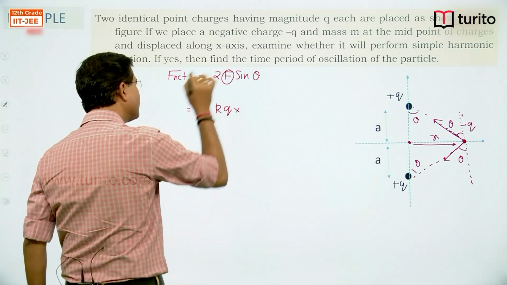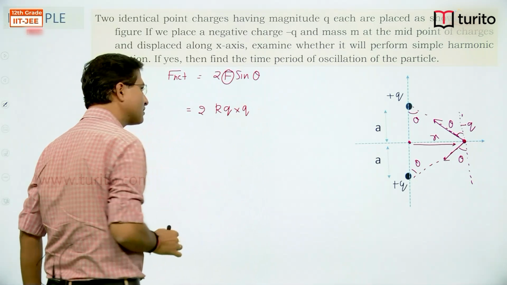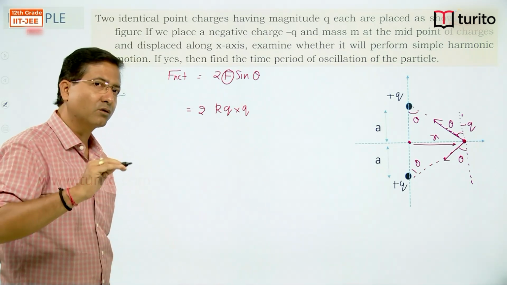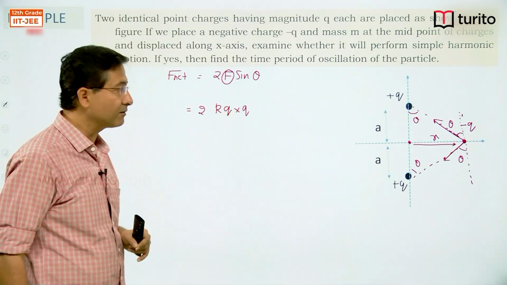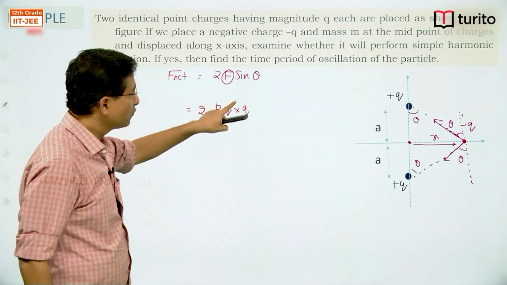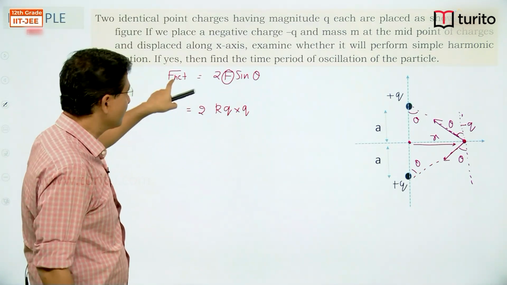As we are writing magnitude of force, we won't substitute the sign of the charge. When we are writing force in vector form, then we write charge with sign. In last class we have discussed, right? So we are just writing the magnitude of force, direction we have already considered.